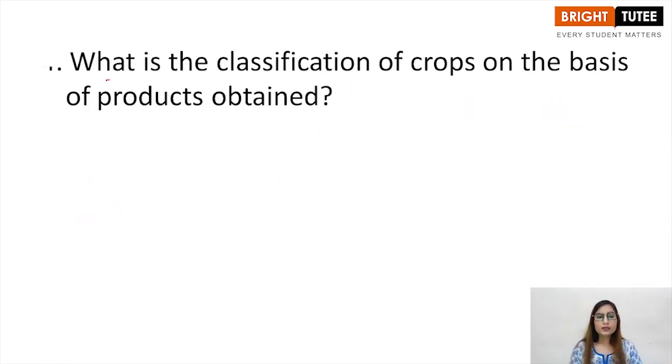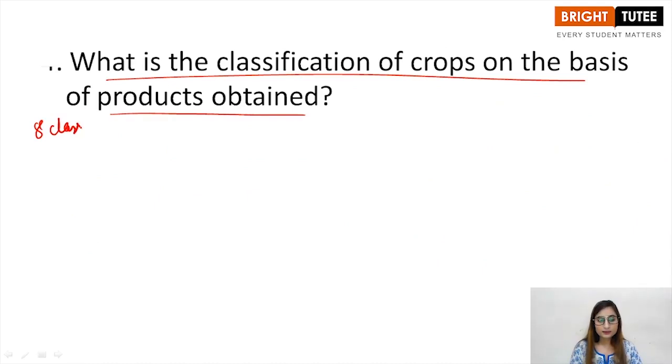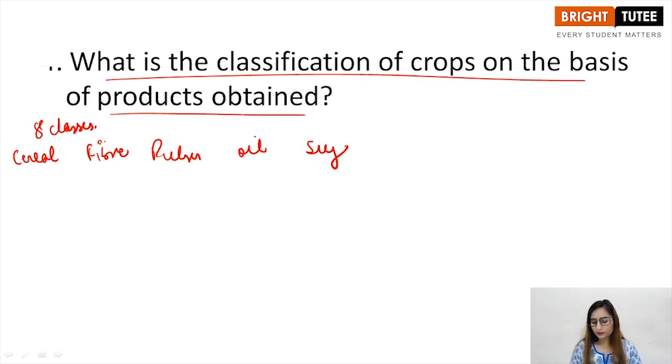Next question. What is the classification of crops on the basis of products obtained? So there are 8 classes here, right? First one being cereal, second one being fiber, right? Third one pulses, oil, sugar, vegetables, fruits and spices.